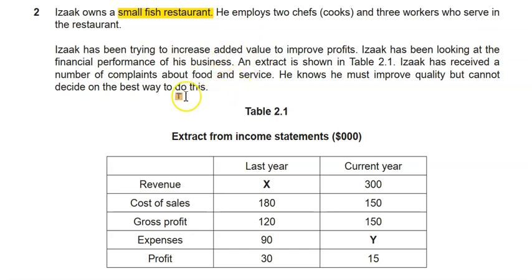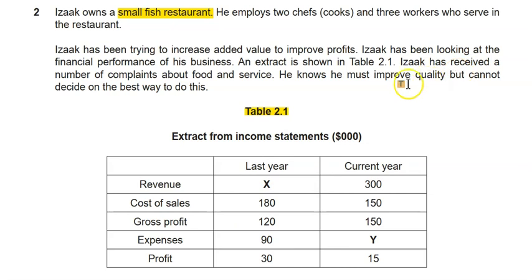You know, increasing added value could happen in several ways. This is from chapter 1. Isaac has been looking at his financial performance, and we have a table here. And remember, every time you have numbers, it's a good chance for you to gain application marks, because I can use them in my answers, of course. So I'm talking here about an income statement. Income statement includes revenue, cost of sales, gross profit, expenses, and the profit. And we have 2 years, last year and current year.